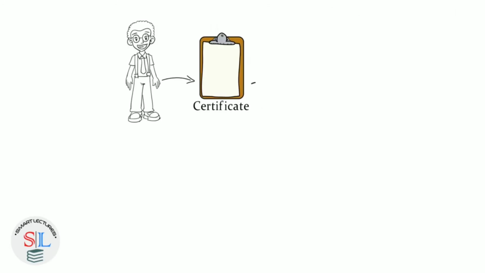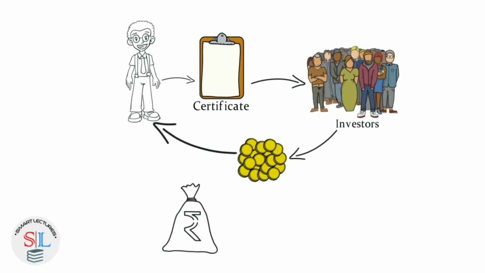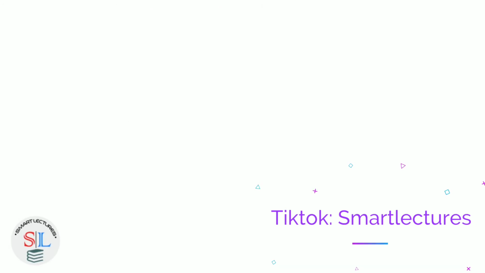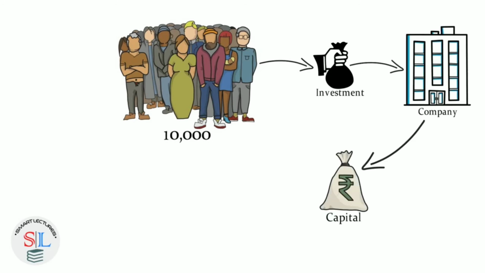After that, Rahul will send a certificate to all the investors confirming that their money has been received for the investment in the capital, and this certificate is called a share certificate. So 10,000 people invested in the company as capital. These investors are called shareholders.